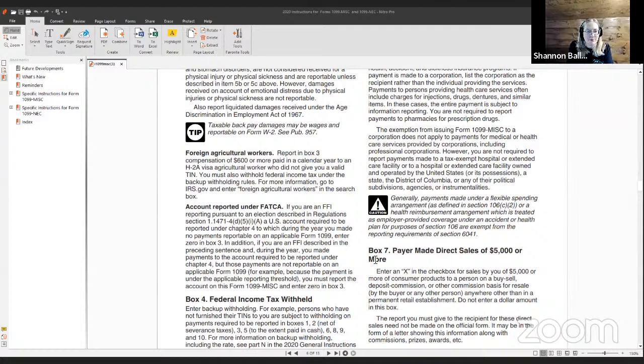You must also withhold federal income tax under the backup withholding rules. So for more information, go to irs.gov and enter foreign agricultural workers in the search box, and a nice fact sheet and page is going to come up and it's going to give you a ton more detail.